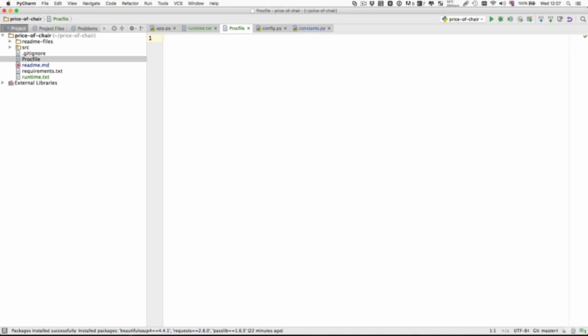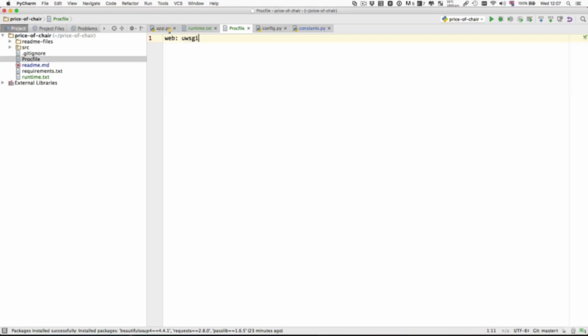Okay, so once we've done that, we simply have to tell Heroku the name of the sort of service we're running, and we're going to get to exactly what that is in the next video. And then we have to tell it what command to run. So here we'll say we want to use not the Flask server, but the wrapping server that we are going to install in a moment. And that wrapping server is called UWSGI.